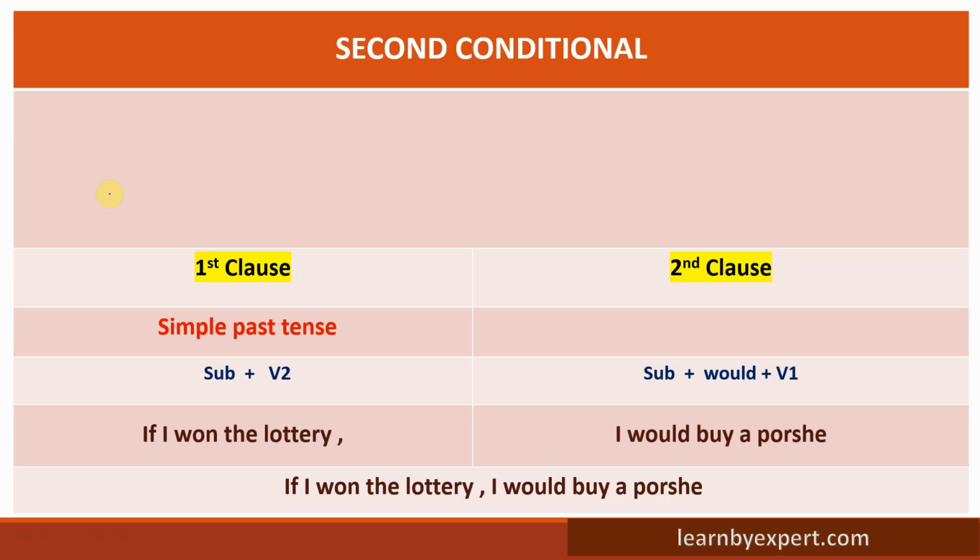We are very clear with the fact that zero and first refer to present real situations. So we talked about real situations. Whenever we talk about second conditional, it refers to a hypothetical situation.